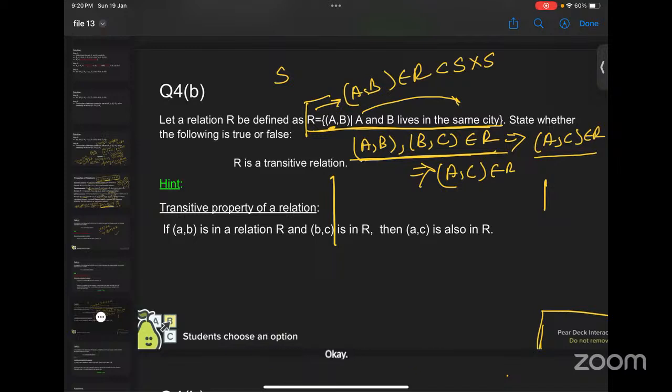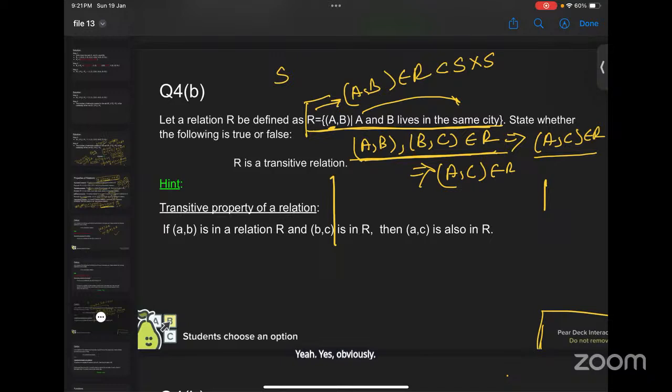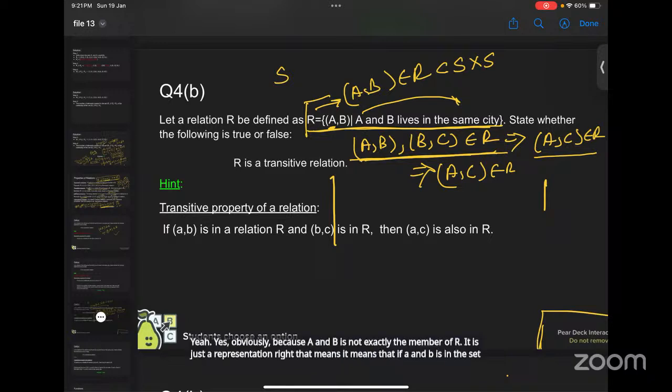Ma'am, let me correct if I'm wrong. I think we should solve questions like that: lives in the same city is the common condition, and we should change the position of only A and B. In place of A and B, we can write B and C, and then A and C. Yes, obviously, because A and B is not exactly a member of R. It is just a representation, right? That means if A and B are in the set, then A and B live in the same city.